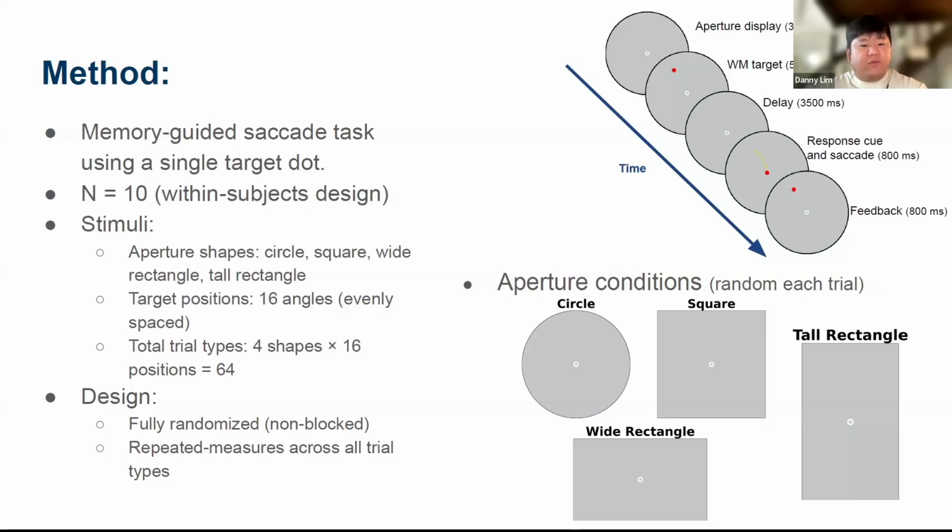We recruited 10 participants and the experiment followed a within-subject design. We randomized a full set of 64 trials as a unit, composed of 4 different aperture shapes crossed with 16 target dot locations, which were evenly spaced across 360 degrees to ensure full spatial coverage.